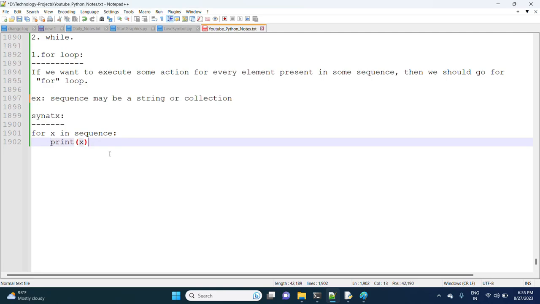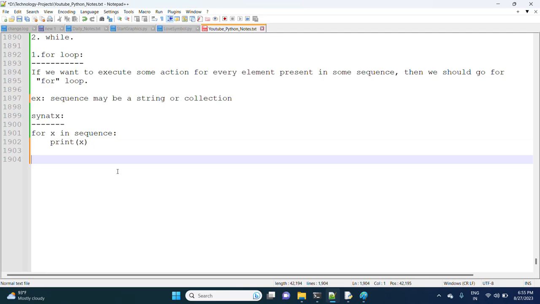Now observe here, I want to write one program with respect to the for loop.